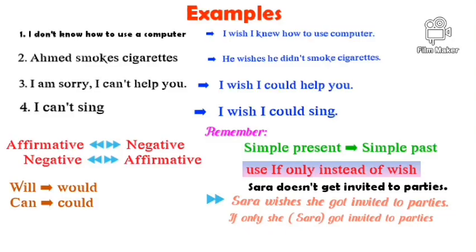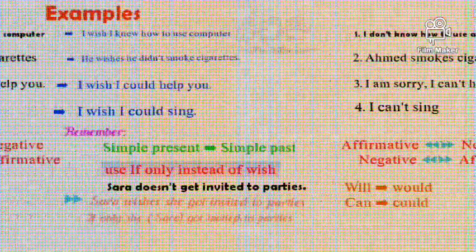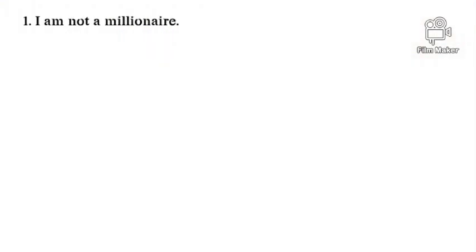Now, let's move to another rule in wish. Let's have a sentence. I am not a millionaire. I'm not a millionaire. Okay, look here. I wish I was a millionaire or I wish I were a millionaire. Which one is correct?